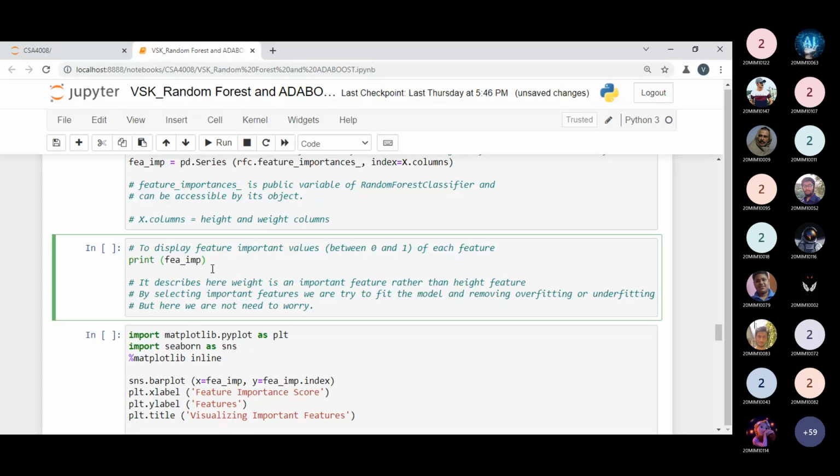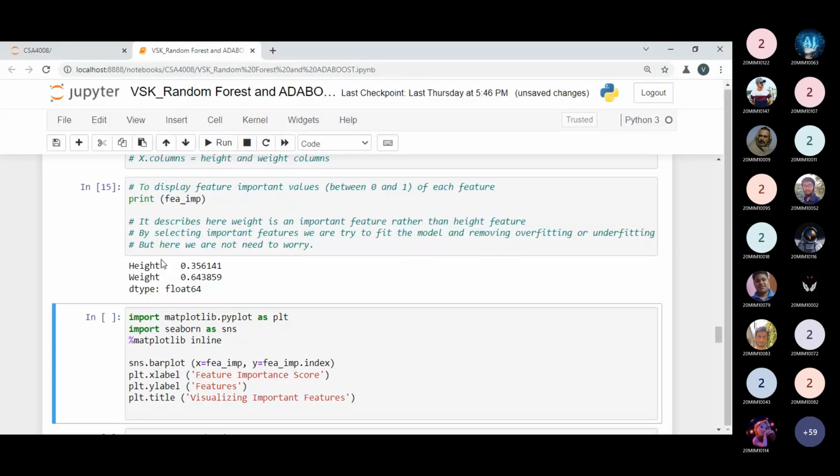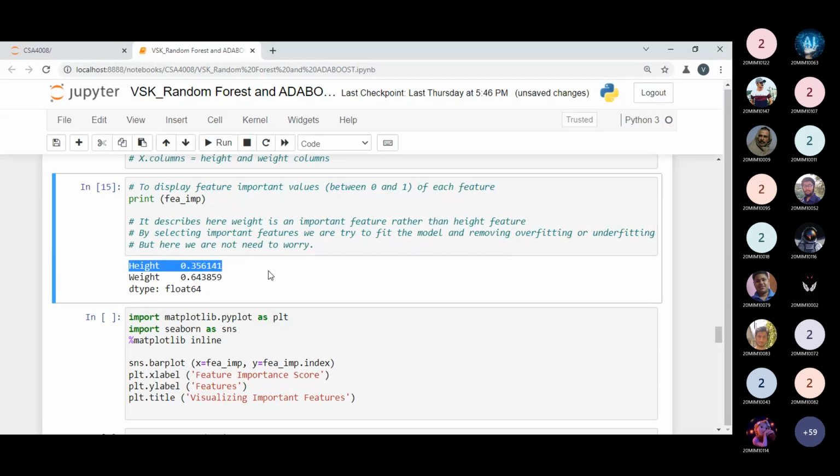It shows that weight is a more important feature than height. But how can you say? Let me show the proof. Height contains approximately 0.35, or we can say 35%, and weight represents approximately 64%. So we can say weight is a more important variable, or feature, than height. Weight should be there in your model, but we have only two features, height and weight, so we can understand the thing practically.